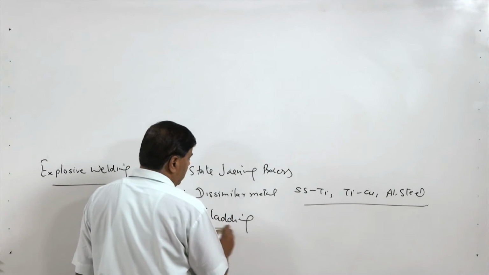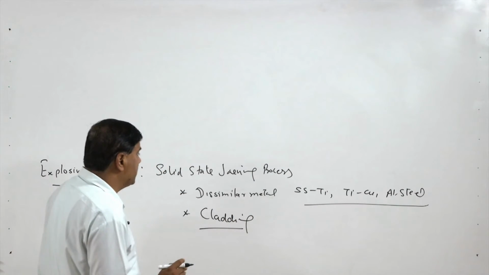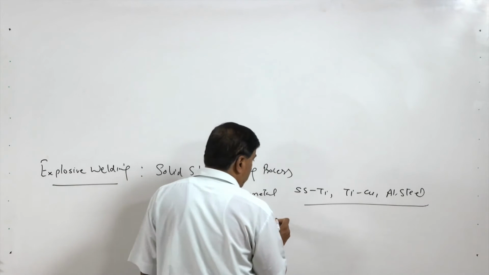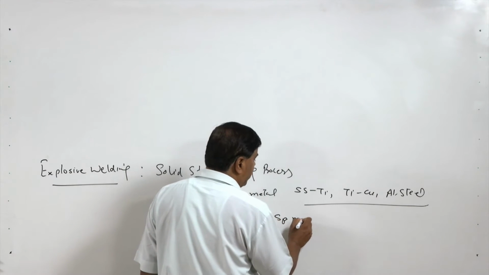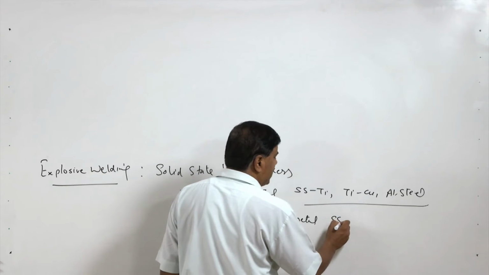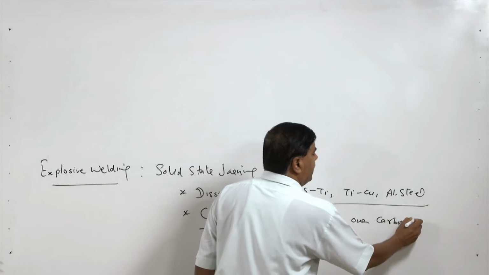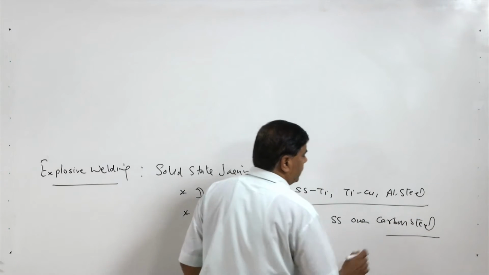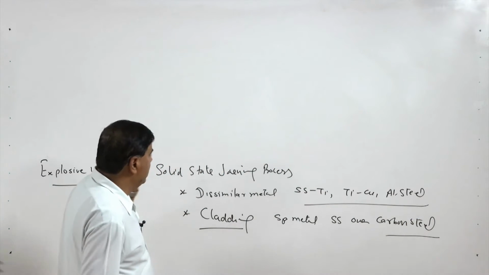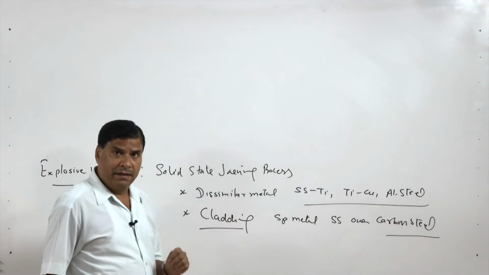When large area cladding is to be done, cladding of a specific metal like stainless steel over carbon steel or any other arrangement, then the explosive welding is used.